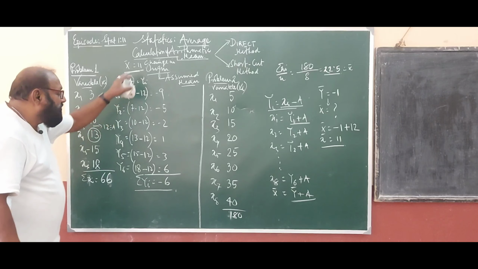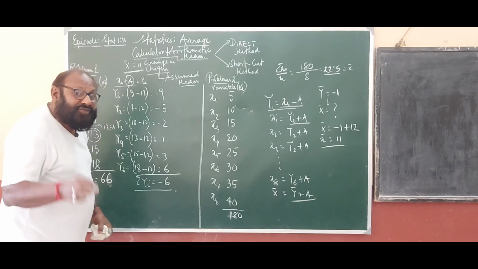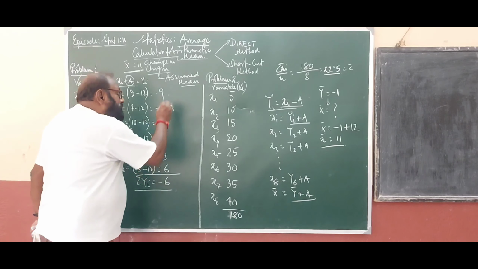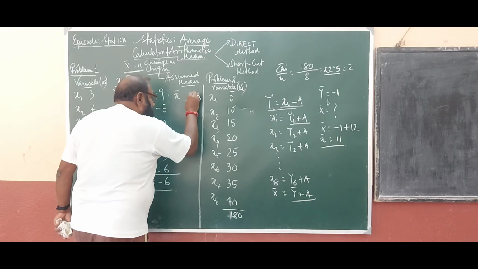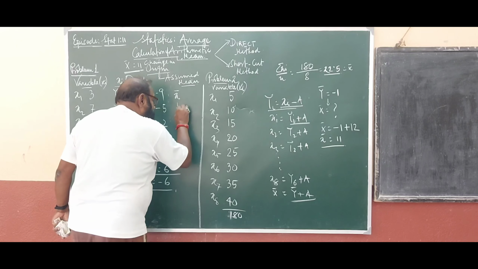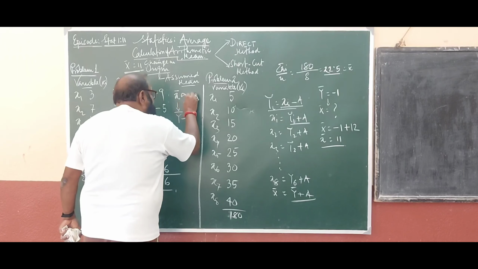Okay, in that way we have got the different values of y. It is not x. Mind it, I have been asked to find x bar but not y bar. But what I am going to do is find y bar, and from this y bar we have to convert it to x bar.